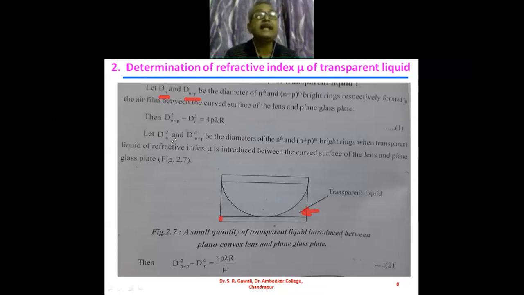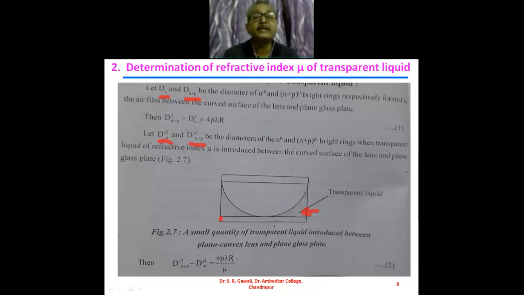Let dn dash and dn plus p dash be the diameters of the nth and n plus pth bright rings. Just as we obtained the earlier diameters dn and dn plus p, similarly we will obtain the other diameters, but when the transparent liquid is introduced between the curved surface of the plano-convex lens and the plane glass plate, then squaring the diameters, we get dn plus p dash square minus dn dash square, equal to.